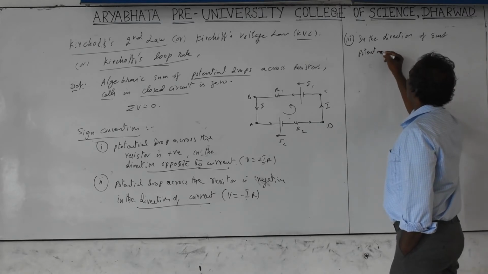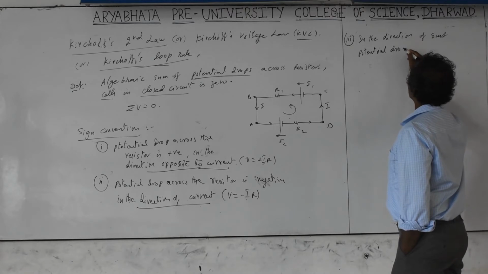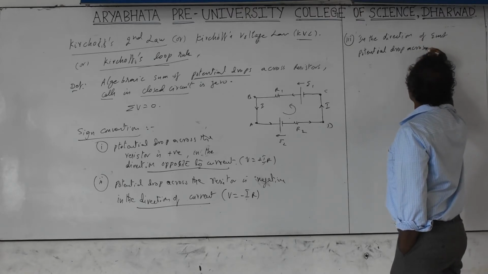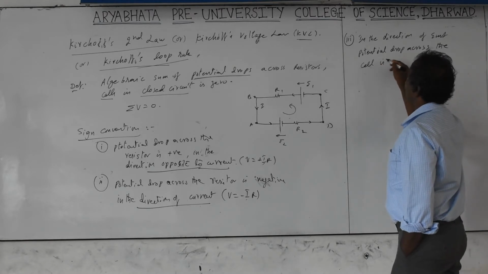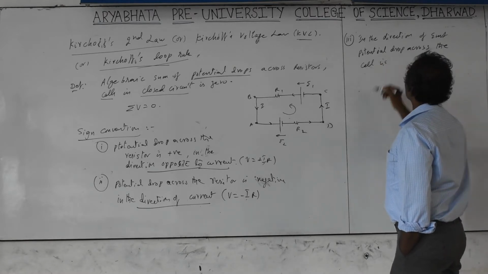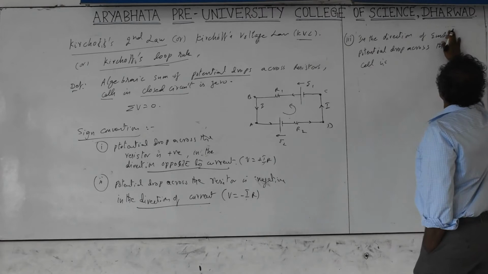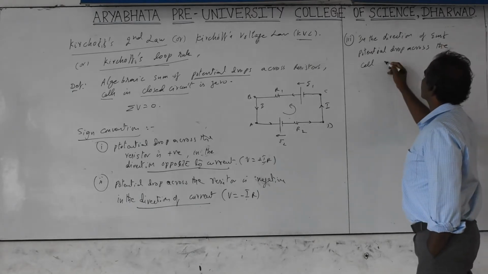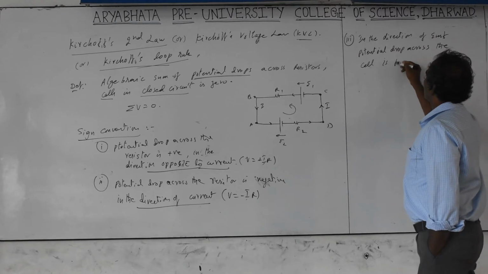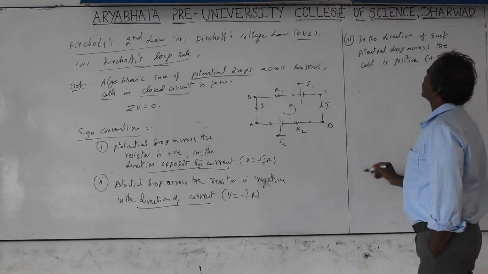Potential drop across the cell in the direction of EMF is positive, that is plus EMF.